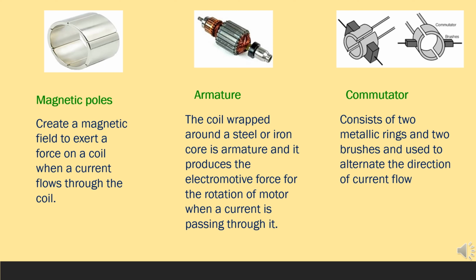The function of the armature is to create rotation when a current is passing through it. The rotating part of the DC motor is the armature. Then what is a commutator?